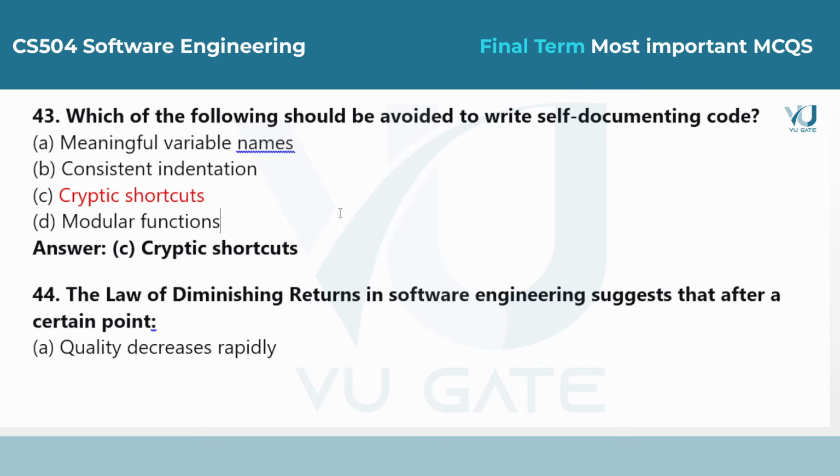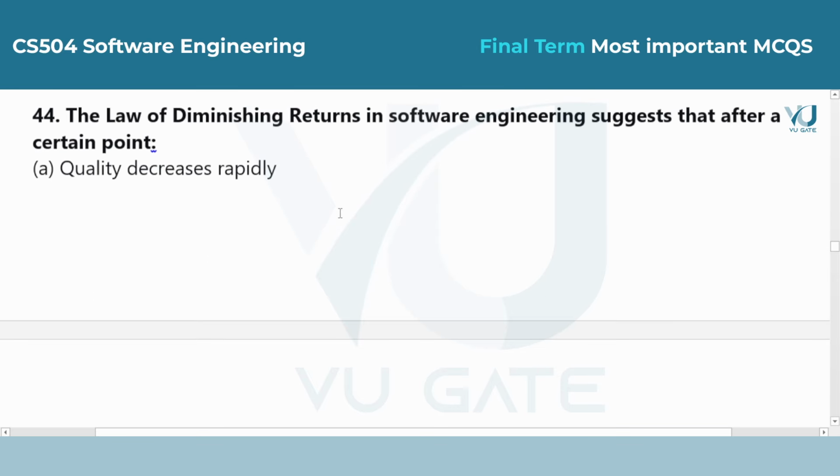Question 44. The law of diminishing returns in software engineering suggests that after a certain point. Answer is option C, return on investment reduces. This means that simply adding more money or more people to a project will not keep making it faster forever. Eventually, the extra resources provide very little benefit.